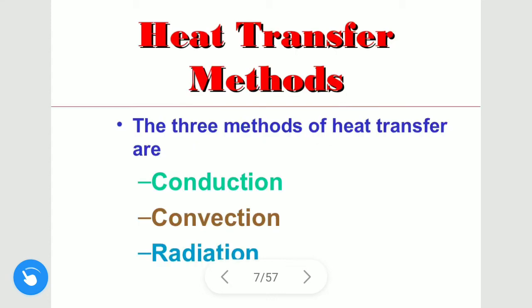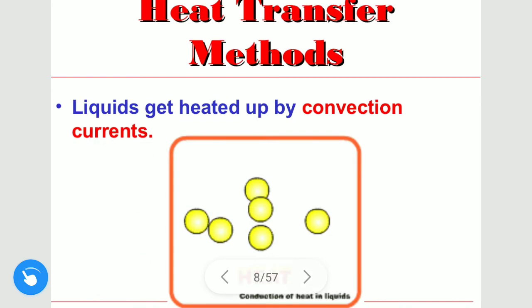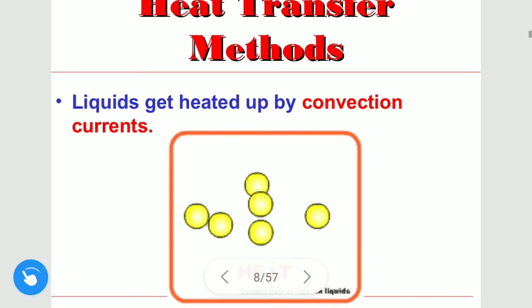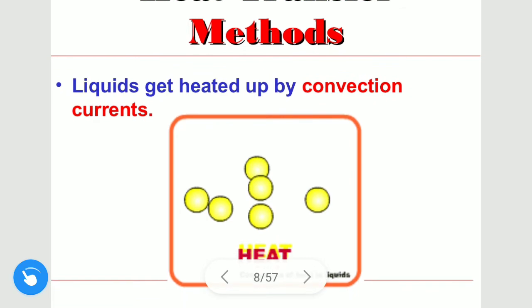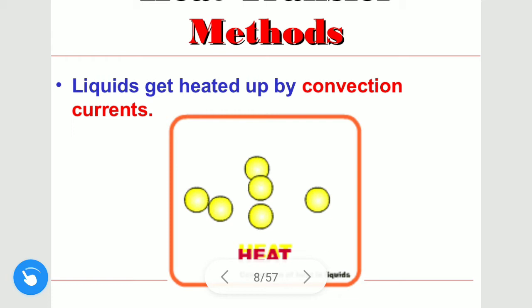There are three methods of heat transfer: conduction, convection and radiation. We will discuss them one by one. Before that, this is an example of liquid heating. Whenever heat is transferred due to fluids, it is called convection. Convection occurs due to density difference. So liquids get heated up by convection currents.